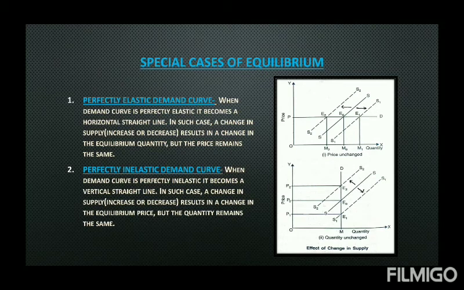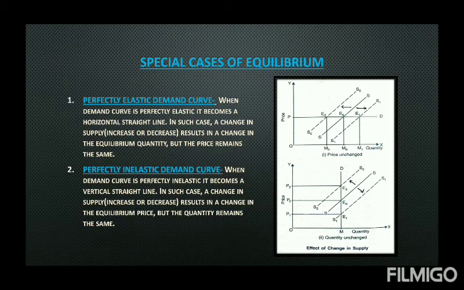But the second case shows that a demand curve is perfectly inelastic. Perfectly inelastic means no change in quantity. So a vertical straight line demand curve shows that an increase in supply leads to a shift of supply from S to S1 downward, but the price is decreasing. Supply increases, price decreases from P0 to P1 because the equilibrium E1 is below E0 at the same Q0.